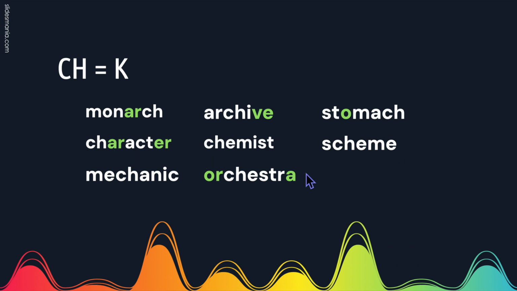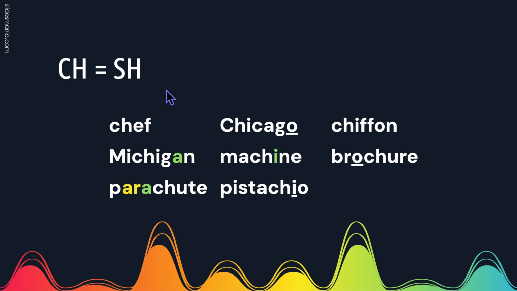Chemist. Scheme. Mechanic. Orchestra. OR says or. A's at the end of a word usually schwa to sound like orchestra. In these words, CH will sound like sh. This usually happens in words that we got from French. Chef. A chef is a fancy cook.